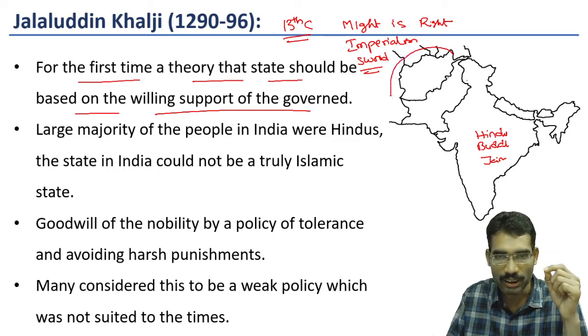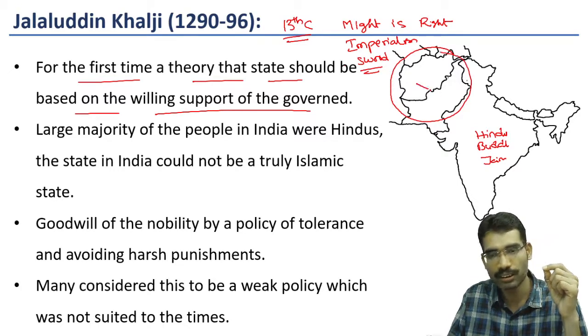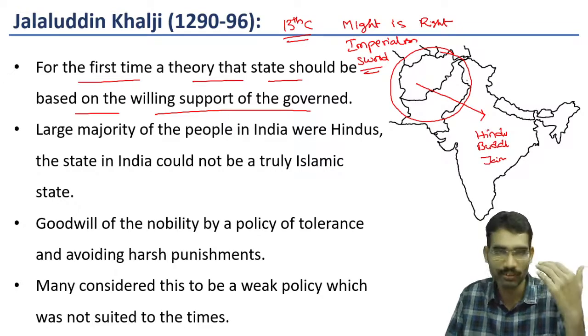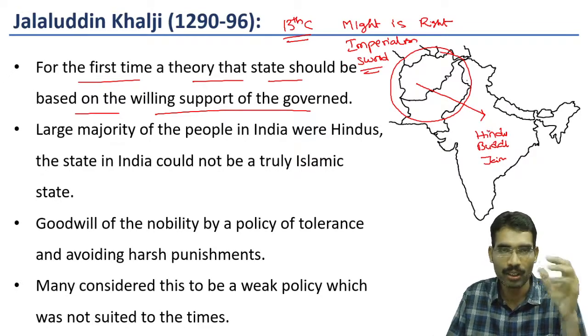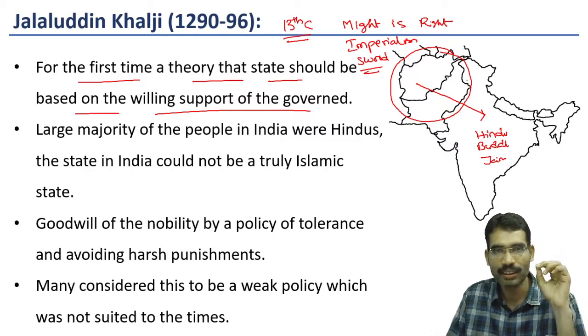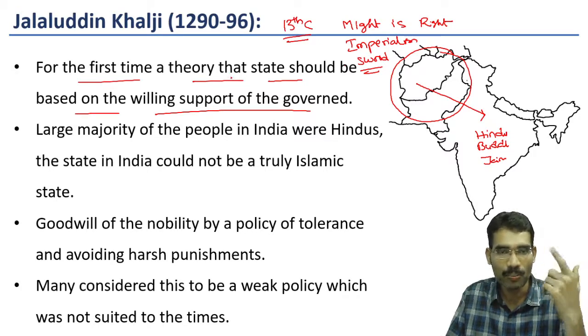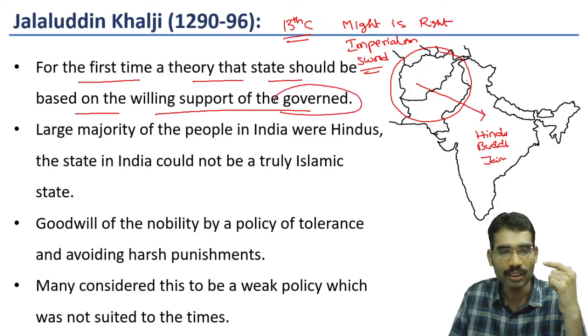From outside also many people of different racial backgrounds came, and within India different people following different religions were also there. So religious differences are there, ethnic differences are there, linguistic differences are there. So Jalaluddin Khalji was of the opinion that the state should be based on the willing support of the governed.